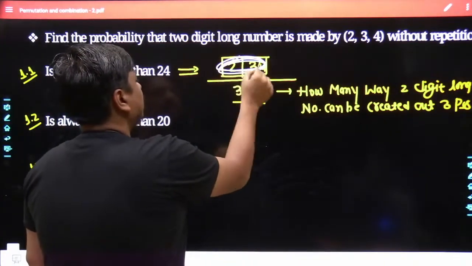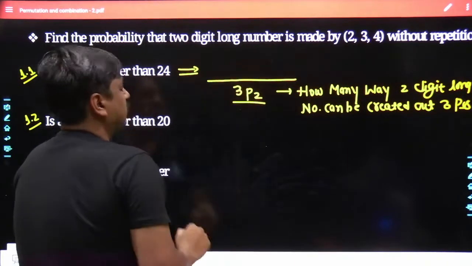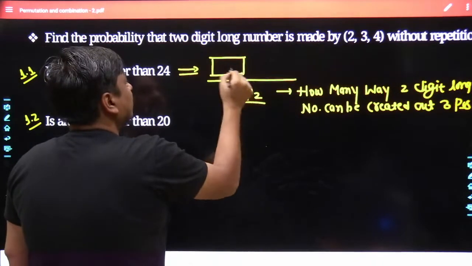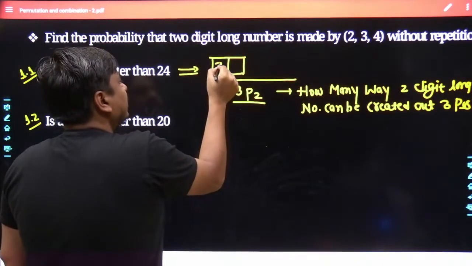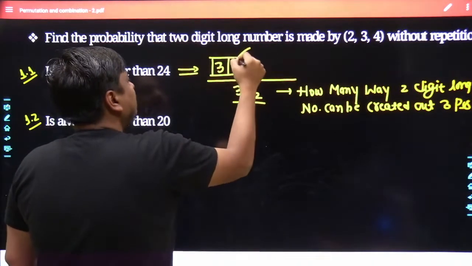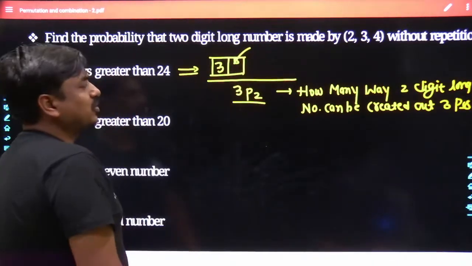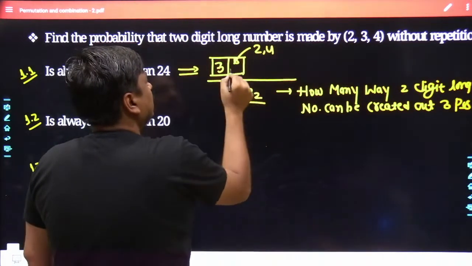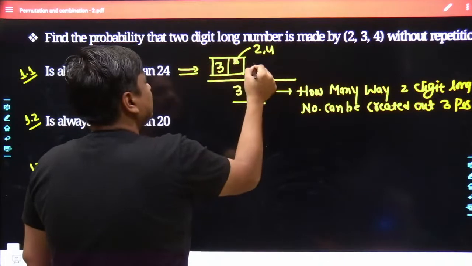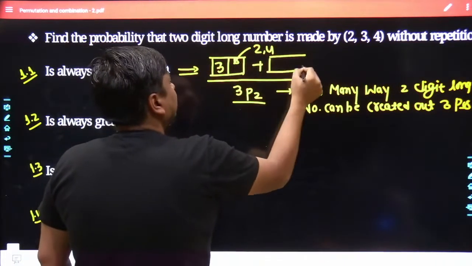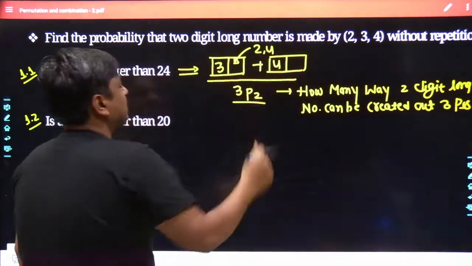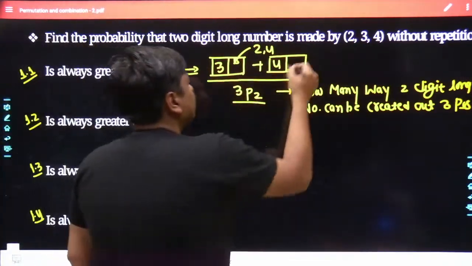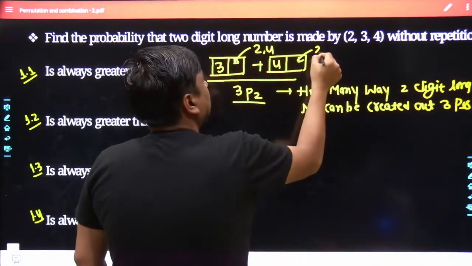So I am just going to rub this out. What are the situations you had over here? The first situation could be the tens place has been fixed to 3. How many possibilities did you have over here? Obviously 2 possibilities. Either you can fill 2 or you can fill 4 over here. So 2 possibilities for this situation. Or the tens place digit could be 4, and once the tens digit is 4, again 2 possibilities are left for the unit digit place, and that is 2 and 3.